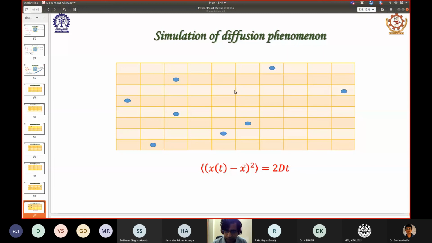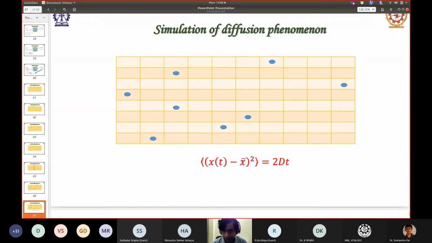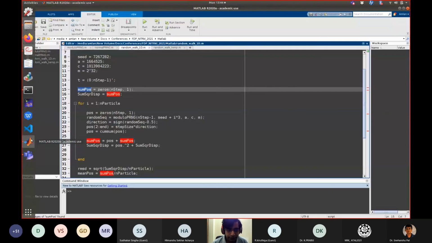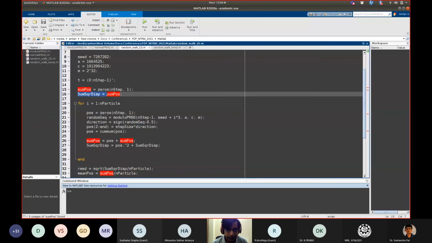Because if I do the sum and divide it by the total number of particles, that will give me the mean position x bar. Got it? So this is why we are getting this. And then we are also calculating the sum of the square displacement. This is again an array which will calculate the square displacement, because that will be required in our work.